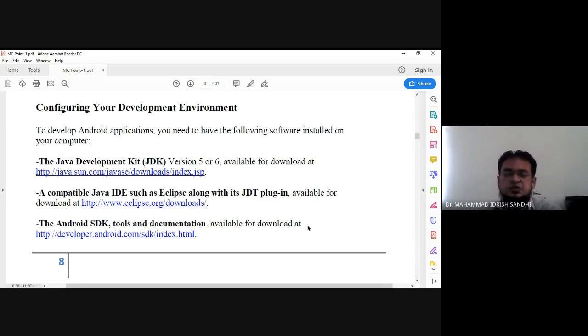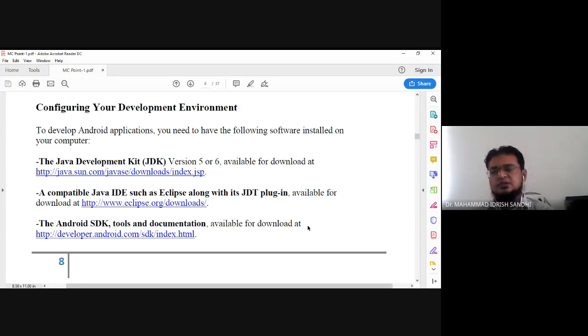You are all new in Android, okay? That's why we'll go to the root of Android, so that you can understand if something new happens, what was there before this. So the intention of configuring your development environment is to make your laptop or PC ready to make Android programs easily. If you want to develop any Android application, first of all, you need to set up the development environment in your laptop or PC. Then and only then do you start Android programming.